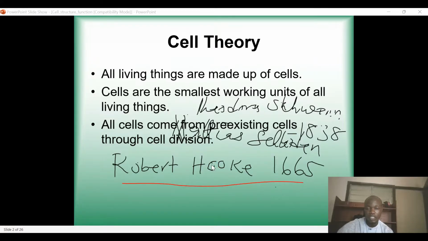So anything below it cannot sustain life. And of course, every living organism comes from a pre-existing cell through cellular division. You can't say that this is a Wi-Fi and you can get a cell from Wi-Fi. It's not possible. You can't just get it from a pen. So it means that all living organisms come from pre-existing cells through a process of cellular division. Duck cells come from pre-existing duck cells. Human cells come from pre-existing human cells. So we should understand that. These are the three basic points of cell theory.